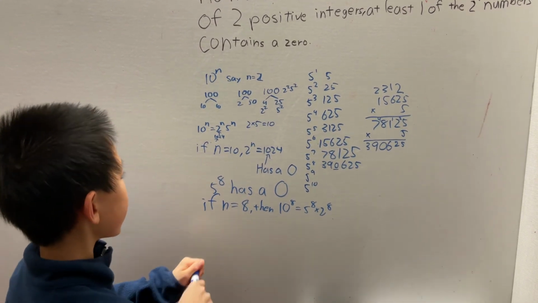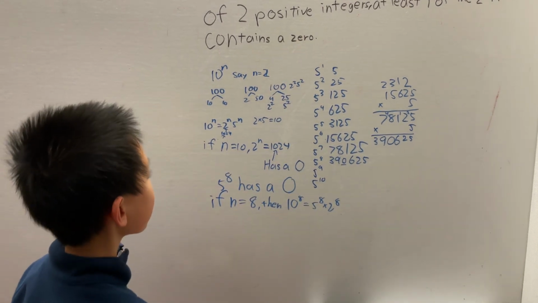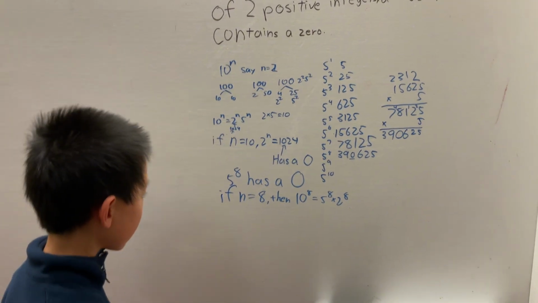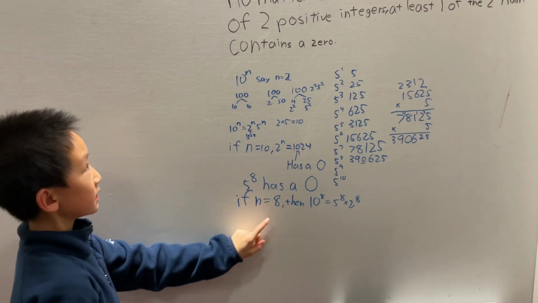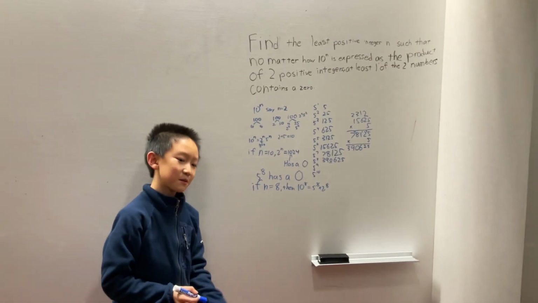And it's the lowest we can go because, obviously, there's no powers of 5 smaller that'll work, and there's no powers of 2 smaller that'll work. So our answer is n equals 8. And because it's AIME, we're going to call it 008.